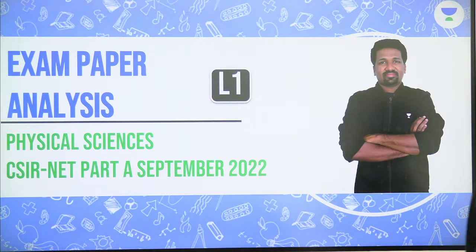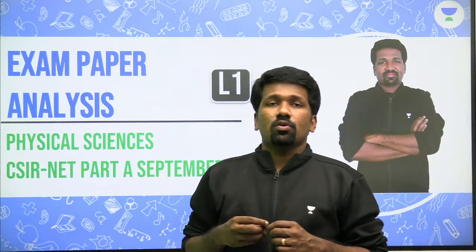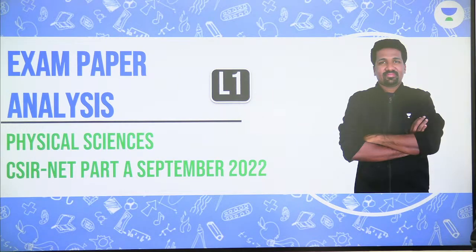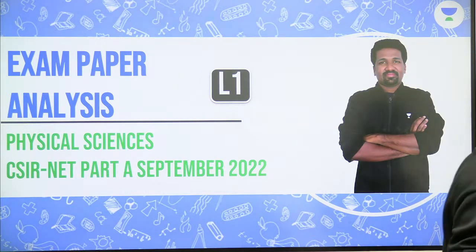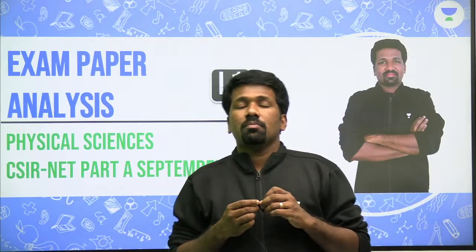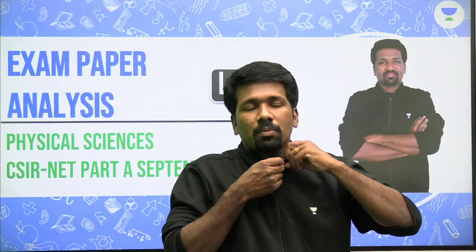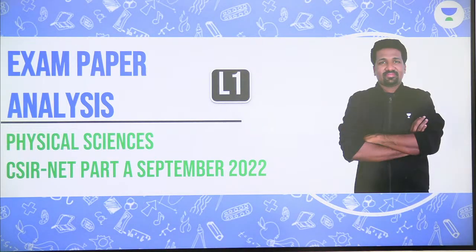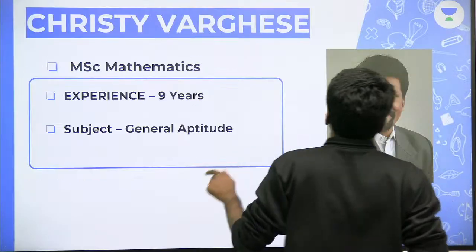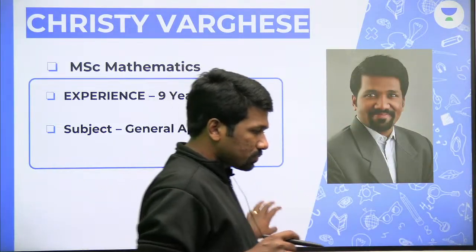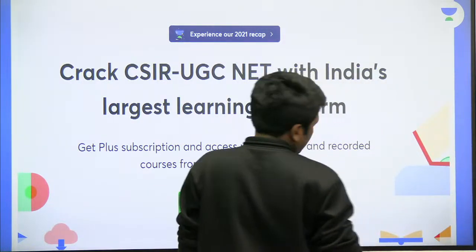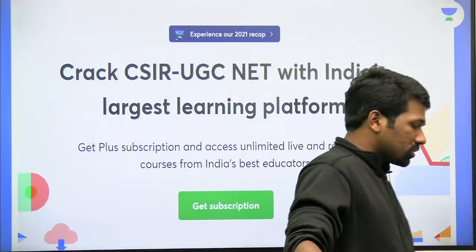This session is not only for physical science students. Anyone who is preparing for general aptitude, this question discussion will be very useful because the aptitude section is common for all science streams. The questions I am taking will be from the memory based question paper, based on what students have sent of the last physical science CSIR NET exam. And today this is a second free session. Today at 2 p.m. we had the 100 practice question discussion session in Unacademy special class platform.